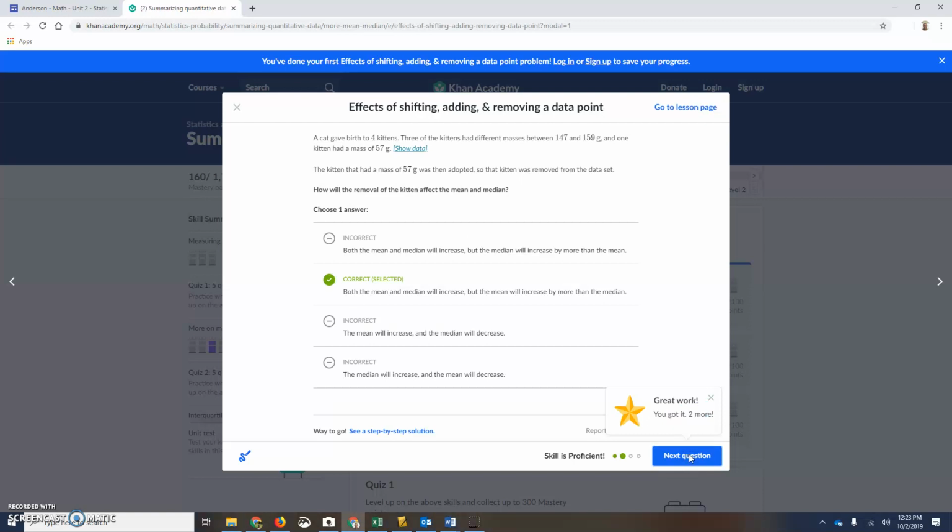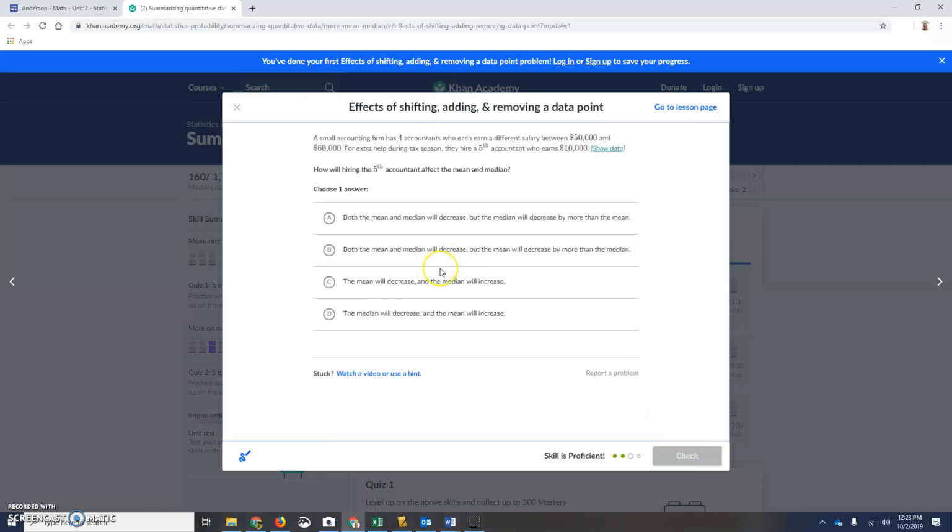Right, question 3. A small accounting firm has 4 accountants who each earn a different salary between $50,000 and $60,000. For extra help during the tax season, they hire a 5th accountant who earns $10,000. So a part-time employee looks like.